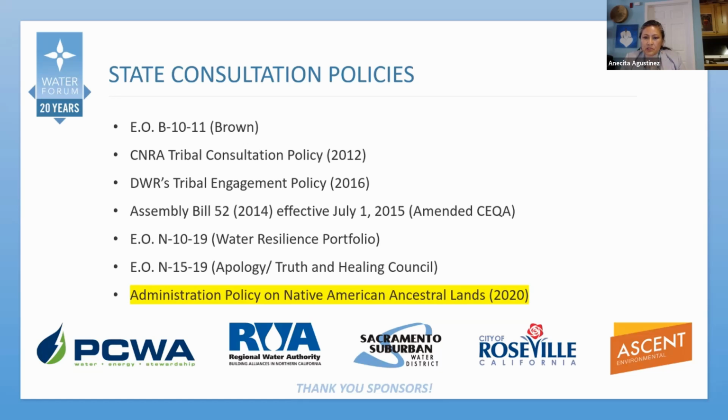The state and our local partners who manage state-owned lands will be learning how to understand, interpret, and implement this very new policy. The purpose of the policy is to partner and facilitate tribal access, use, and co-management of state-owned or controlled land, and to also facilitate access to sacred sites and cultural resources, and improve the ability of tribes to engage in their traditional and sustenance gathering, hunting and fishing, and partner with California tribes on land management and stewardship using traditional ecological knowledge.